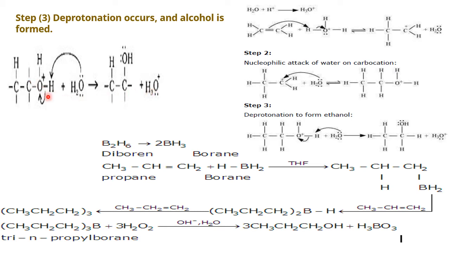Now what happens to this one? This is as usual. Now this O is there, no? So OH, this is how the alcohol is formed. After removal of this proton, converting the water to H3O, this becomes the alcohol. In this way, alkenes convert into what? Alcohols.